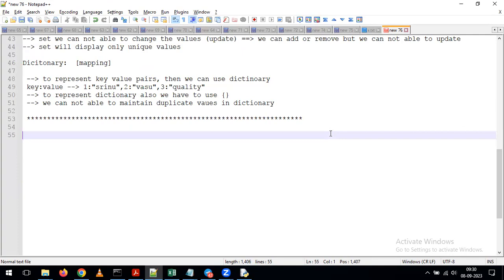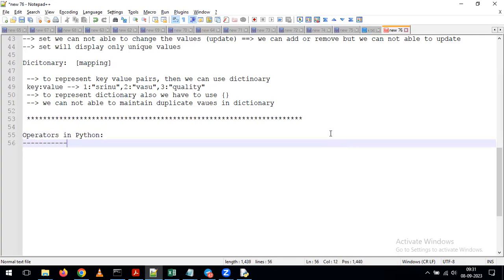In the same way, here we need to understand the different operators in Python. So far, we have been discussing only the data types. Now we need to understand the different operators we have in Python.